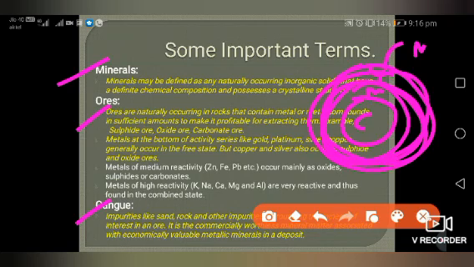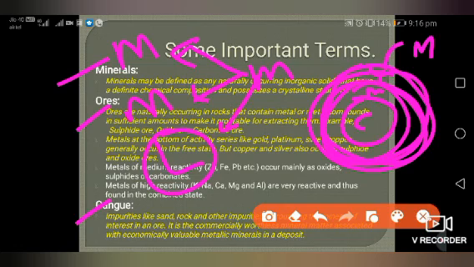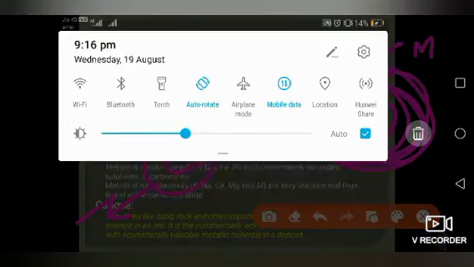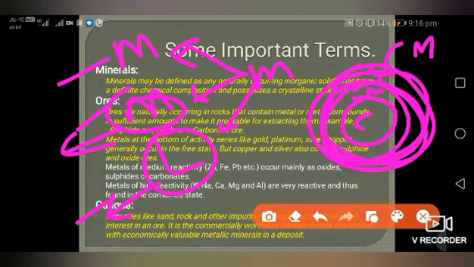So here most of the metal is found, and metals are found in 3 ways, like most reactive, medium reactive and least reactive. Least reactive are gold, platinum, silver, which are not found in ore form, but found in the free state. Medium reactive, these are found in sulfide or carbonate, and most reactive also found in the form of ore.